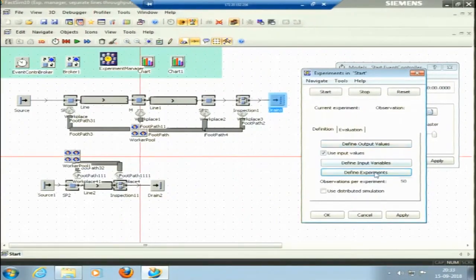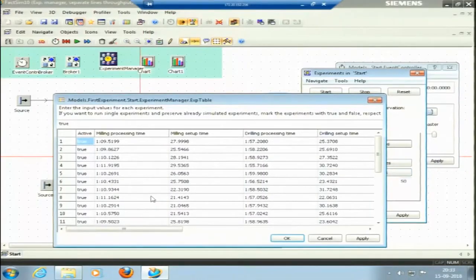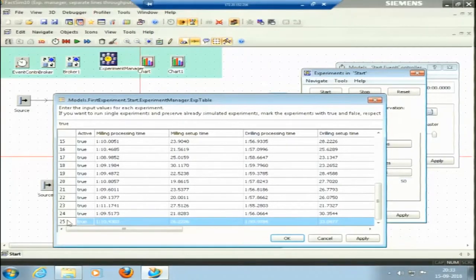Okay. So, define observations per experiment. There are 25 experiments which are conducted using random numbers, and per experiment 50 replications would be taken. That is, one experiment would repeat 50 times, and out of these 50 times the box plot can be made. This is one observation. One observation means 50 experiments.